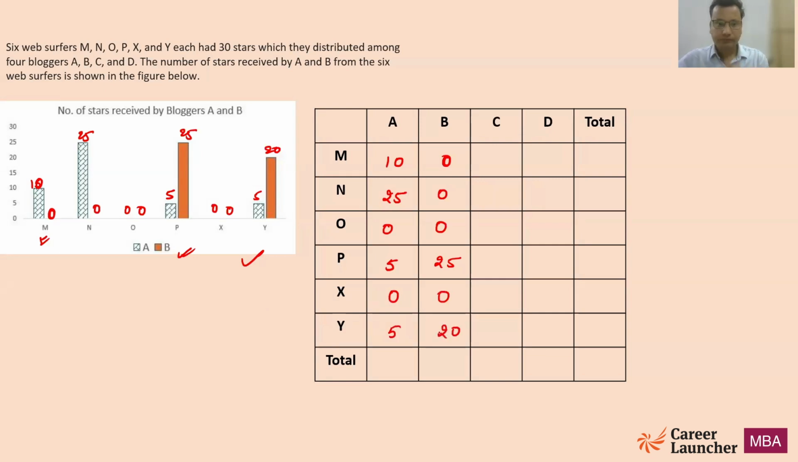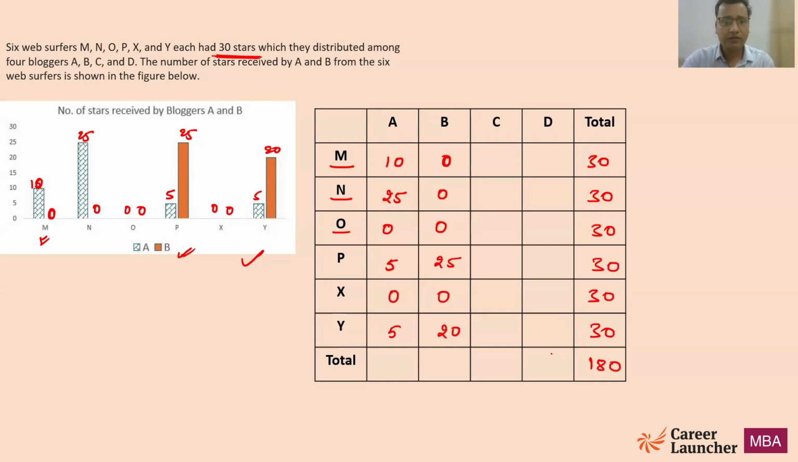Now, we know that a total of all M, N, O, P, all these suffers will have exactly 30 stars, which is given in the question, right? So M has a total of 30 stars, N has a total of 30, O has a total of 30, 30, 30. This is also 30, and all sums up to 180, right? So this is 1, 2, 3, 4, 5, 6. 6 into 30 is 180.